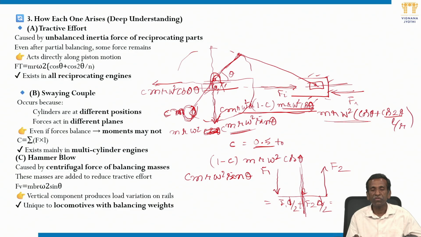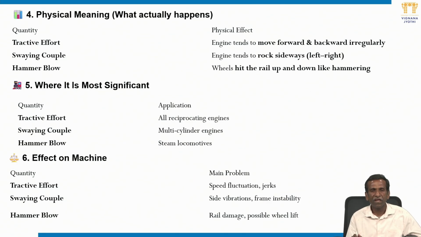In both cases we have the effect of tractive effort, the swaying couple in the case of inline two-cylinder engines, and hammer blow. So the swaying couple exists only in inline two-cylinder engines. Otherwise, there is an unbalanced force perpendicular to the line of stroke, and when its magnitude is maximum, this leads to hammer blow. You can understand based on the condition, right? Then we can compare the meaning of all these.